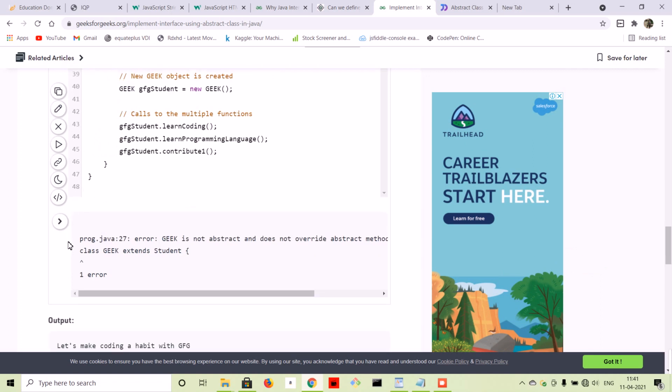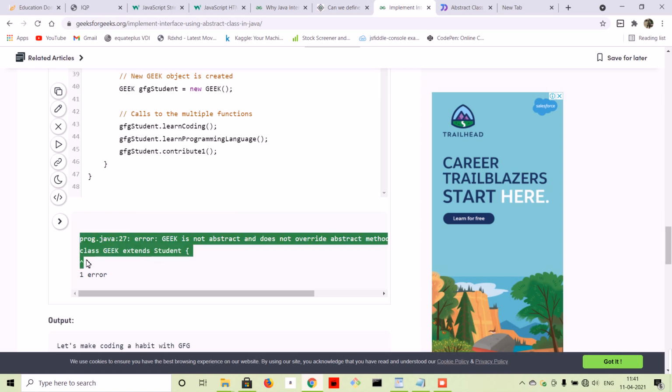Yeah, you see, this was the error which you will get: Geek is not abstract and does not override the abstract method contribute in GFG class, which Geek is extending. So this is the error you will get. So you have to override this one.